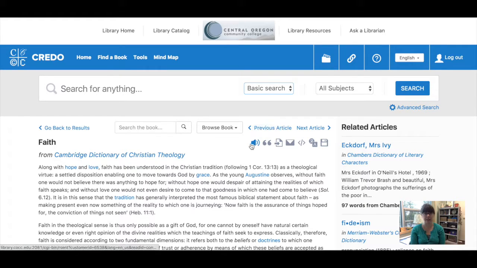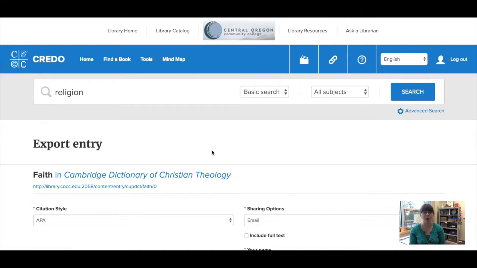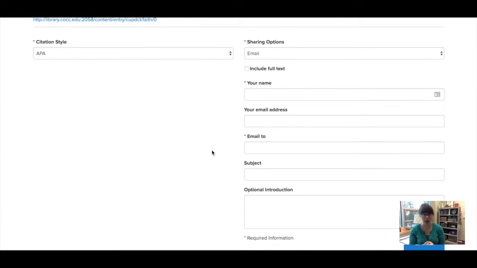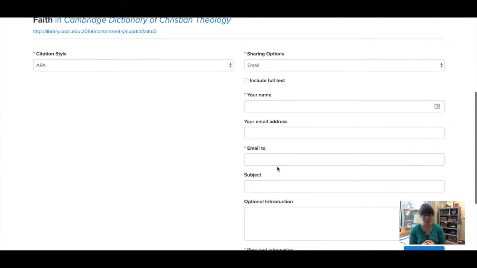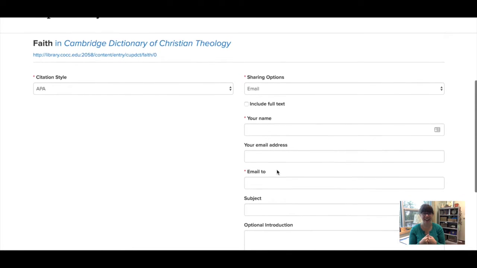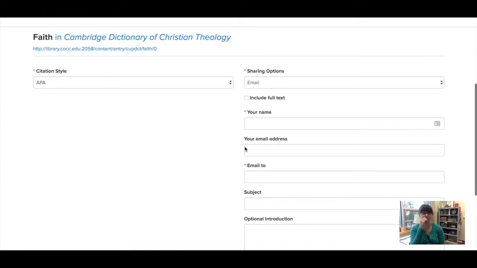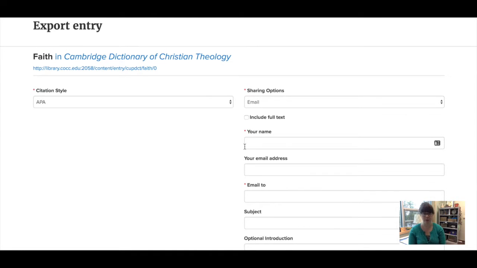Up top, I have the email option, and I really can't emphasize enough how important it is to email yourself sources that you want to use. Or, use a note-taking tool like Evernote or some other tool, but in some way, keeping your resources in one place so that you don't lose track of anything is a really important part of researching. What you could do in this email is email the entry to yourself and start a new folder in your inbox so that you have all of your writing resources in one folder, all your business resources in another, and so on and so on.